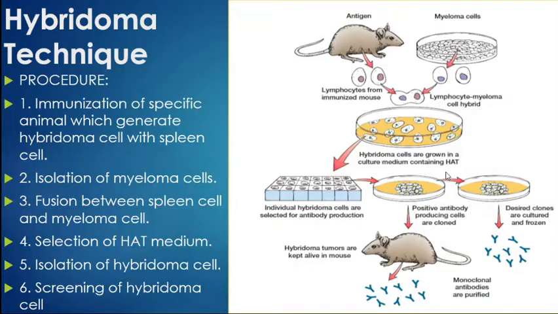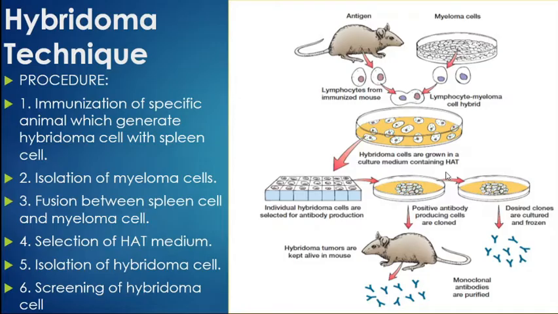The antibody production process is done in two ways, that is in vivo and in vitro. But before subjecting it to this antibody production process, this hybridoma cell is a single type of cell and can produce a single type of antibody. So monoclonal antibody production can be done by this hybridoma cell.